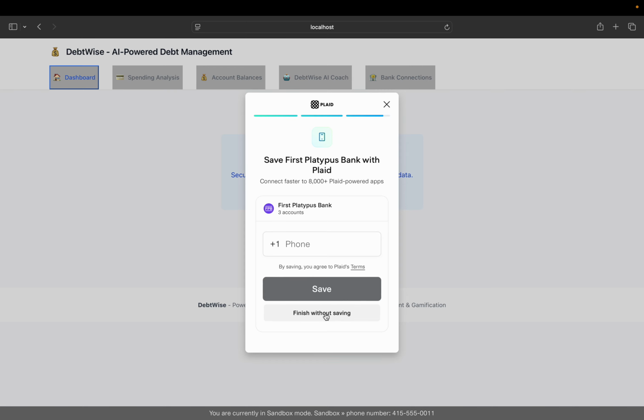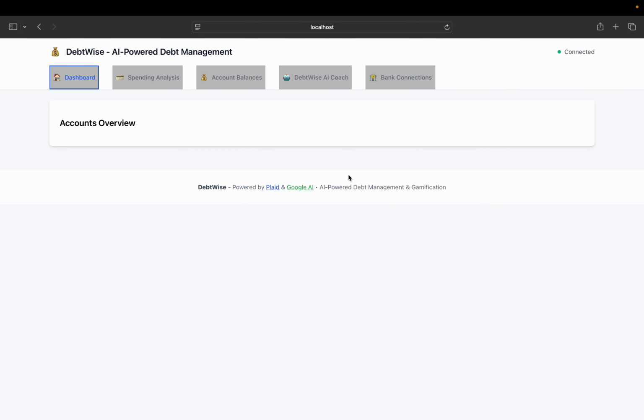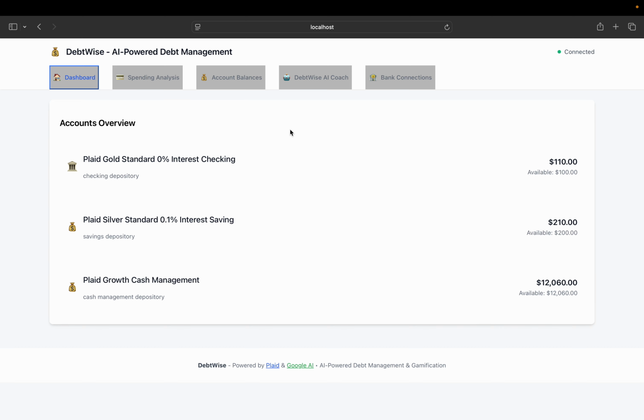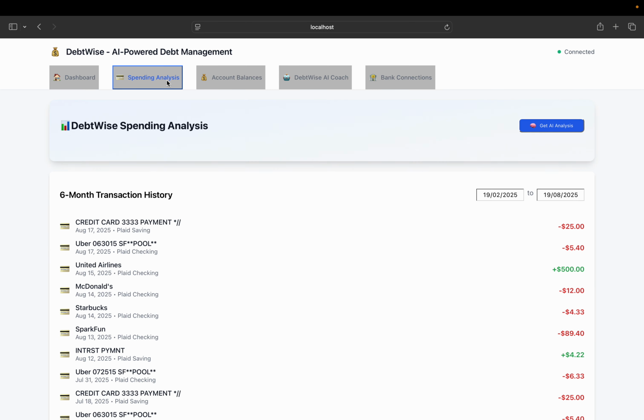I'll just finish without saving because it's just a dummy account. Now I have these recent transactions, which are again put by Plaid as a dummy account.